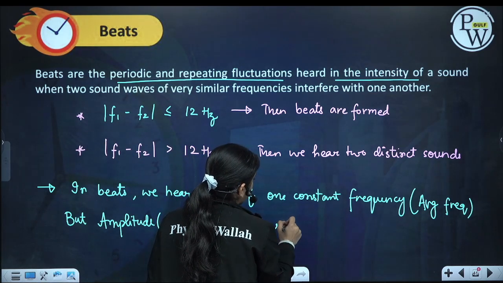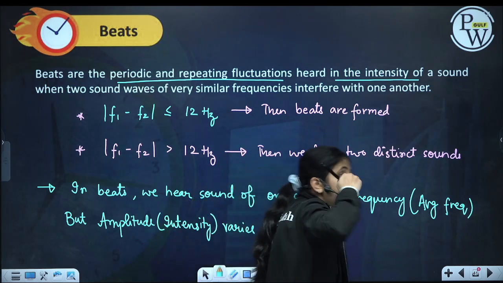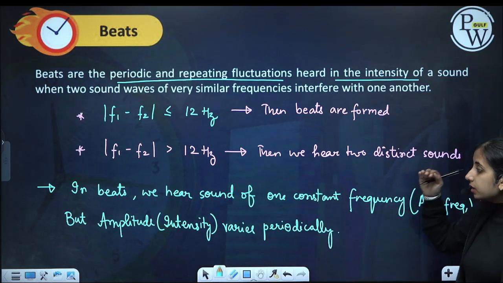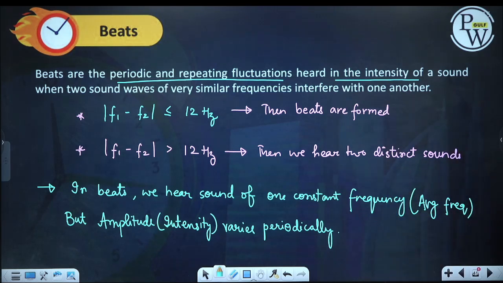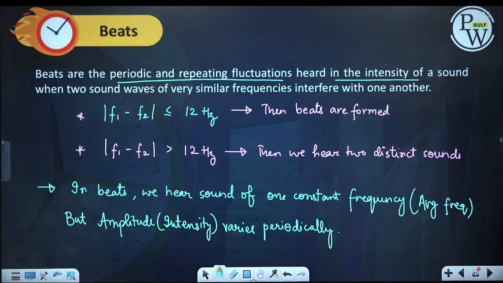Okay, one time we will hear a large sound and then we will hear a lesser amplitude sound, then again the peak, then again the less, then again the peak, then again the less, and this will happen at a regular interval.